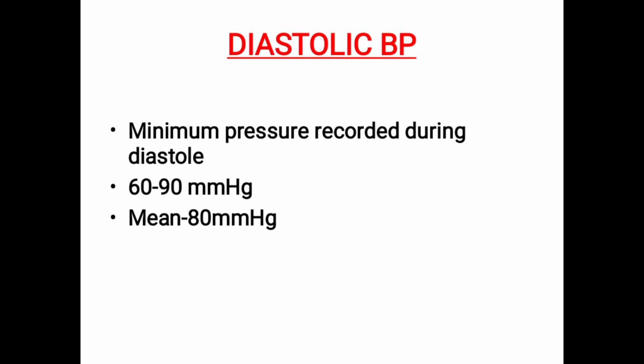There is lesser pressure, and that lesser pressure is recorded as diastolic BP. So the maximum is during systole, and the minimum is during diastole. Clear? The normal range is 60 to 90 mmHg, and if you take the mean, it is 80 mmHg.